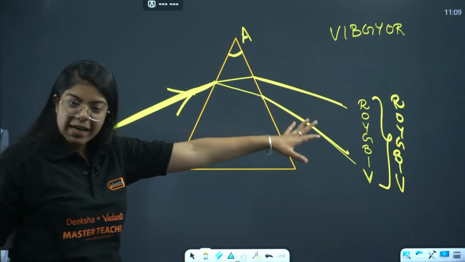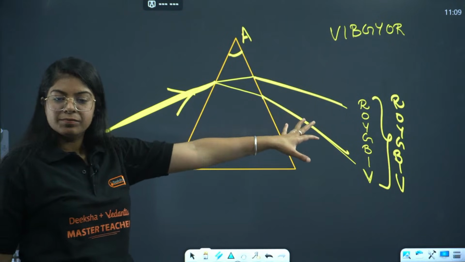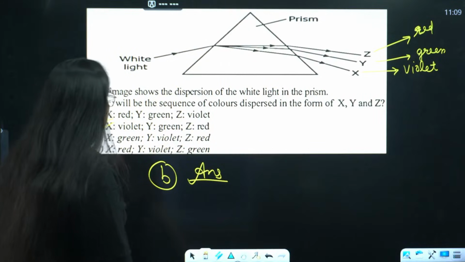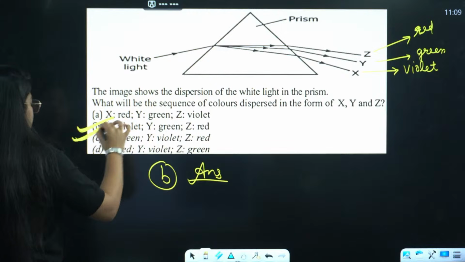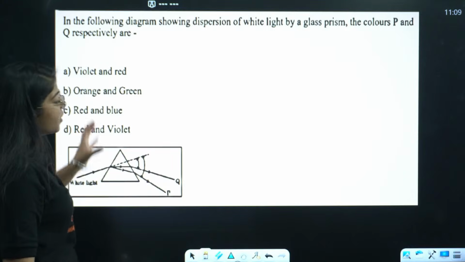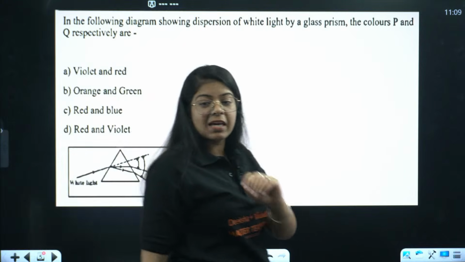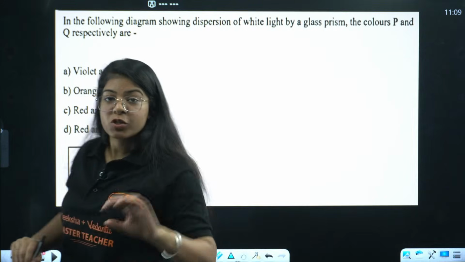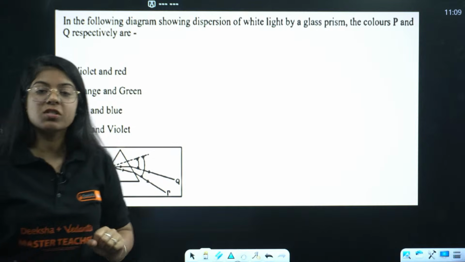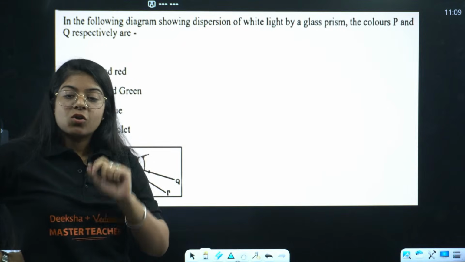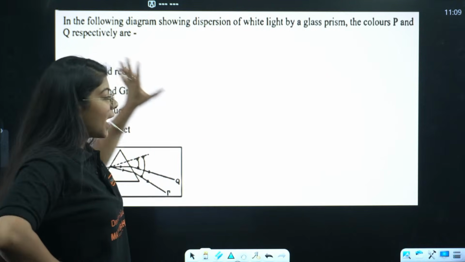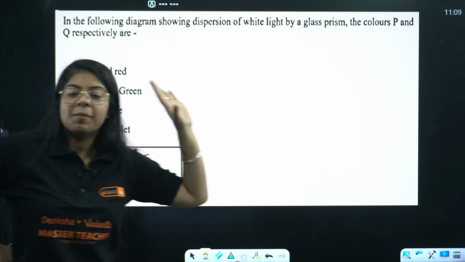Done. This is the correct answer. Okay? Done? Okay. So B is the correct answer. This question has been repeated in both the papers, KV as well as Sahodaya. In both pre-boards this question was there, and in lots of PYQs as well. So now I know why, because you all are getting confused. I thought this was a very simple question, but it's fine.